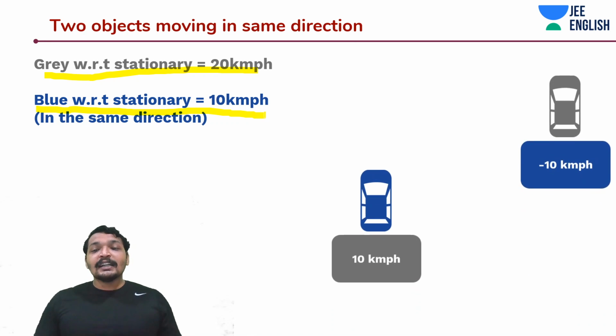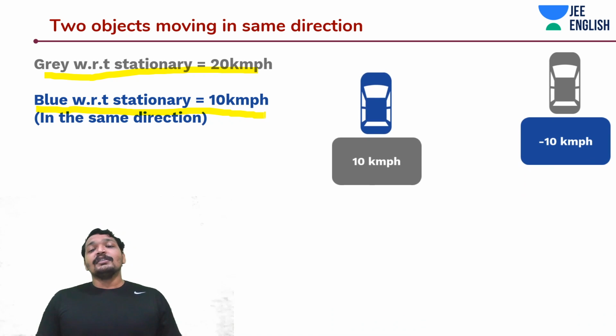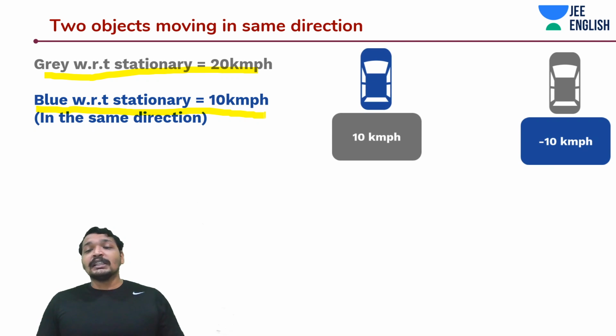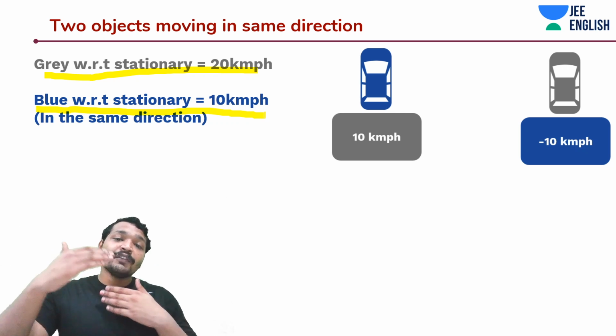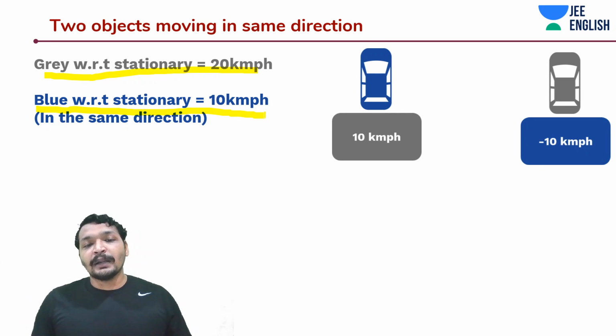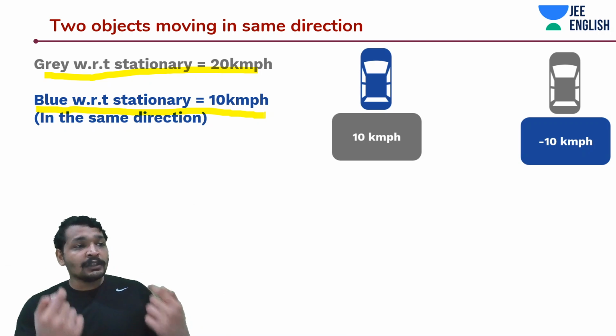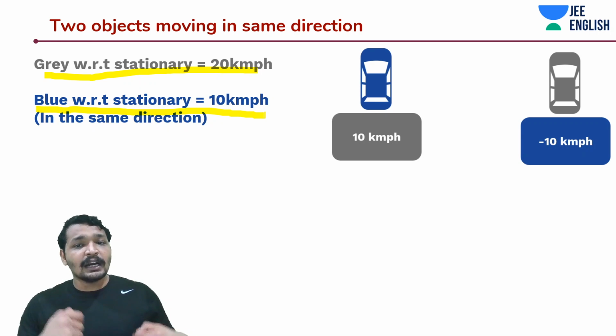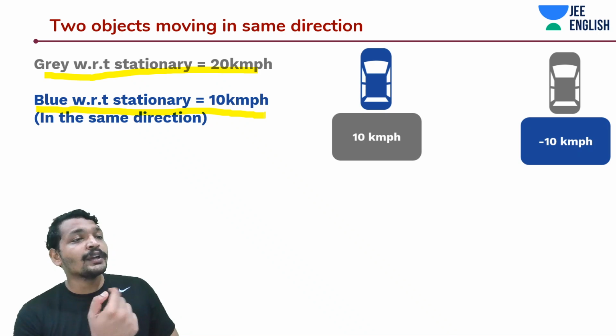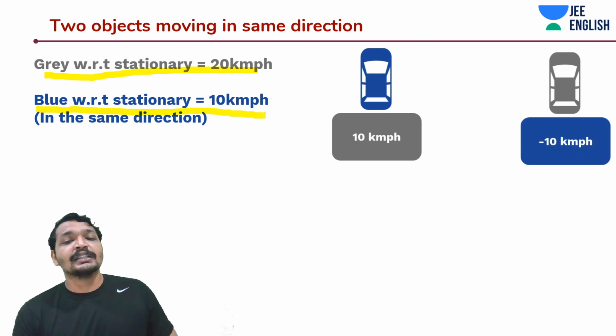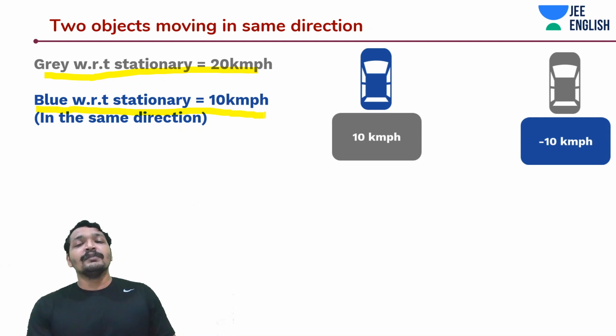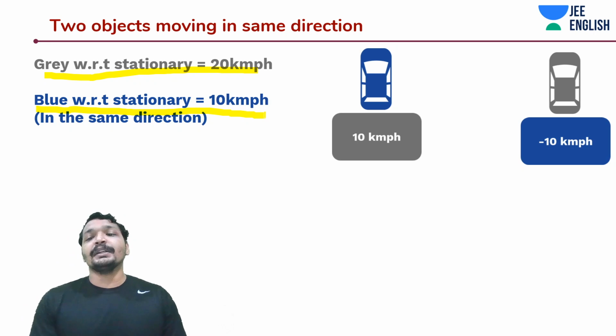So now you would see that the blue car is going to see as if the grey car is moving away from it with 10 km per hour speed. Whereas the person sitting in the grey car is going to see that the blue car is moving 10 km per hour in the reverse direction, or it is moving away from it with 10 km per hour speed. Guys, did you get this concept?